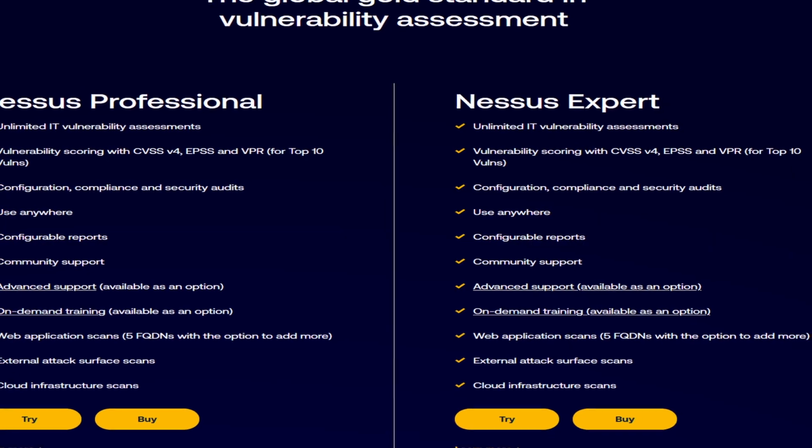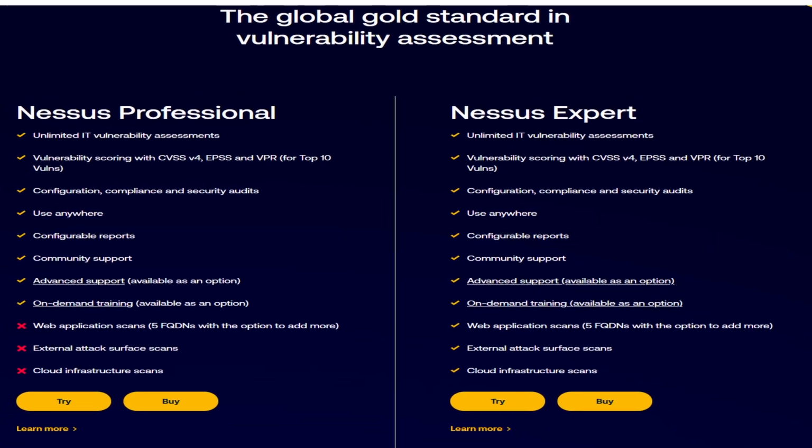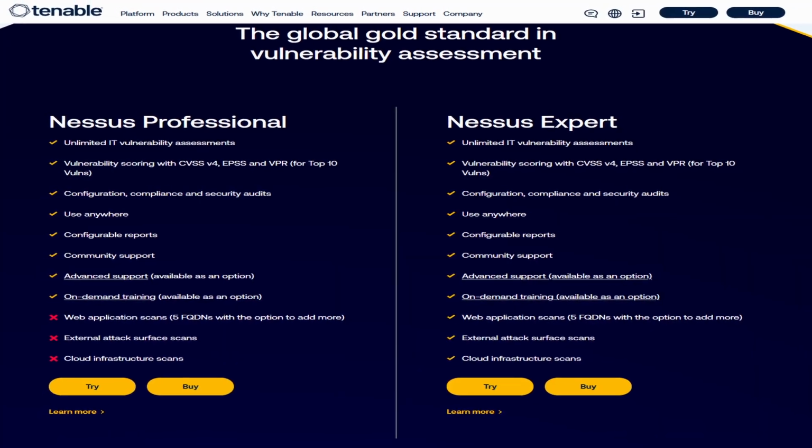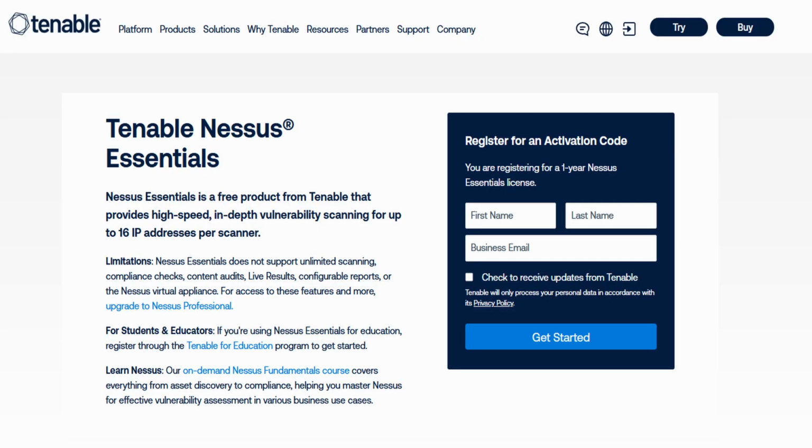Now let's talk about some of the most widely used vulnerability scanners out there, the tools you're likely to run into on the job or in hands-on labs. Here's a few commonly used products. First, Tenable Nessus is one of the most popular scanners. Nessus is widely used by security teams of all sizes. It's known for being easy to use, offers solid reporting, and covers a large number of vulnerabilities. There's also a free version called Nessus Essentials, which is perfect for learning and lab work, which we'll do in a later video.